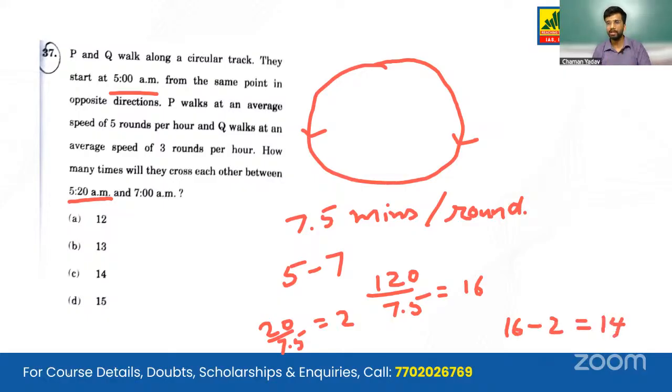But please do note that there is a bit of ambiguity in this question. So UPSC, we don't know what answer key UPSC can give. If UPSC includes 7 a.m. because they will also meet each other at 7 a.m., then the answer will be 14. And if they exclude the 7 a.m. because they are not crossing each other at 7, they are just meeting at 7 a.m., then the answer will be 13. So it's a 50-50 question. Let's see a year later how UPSC is gonna tackle this question.